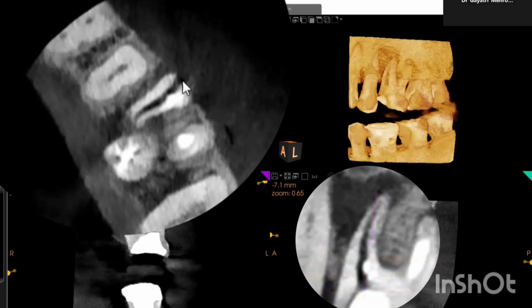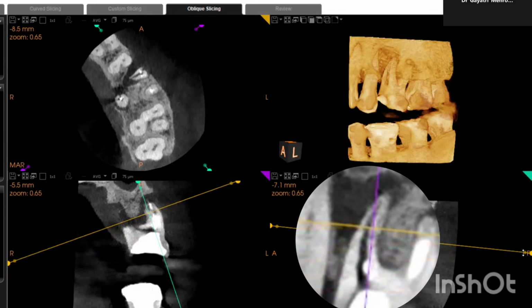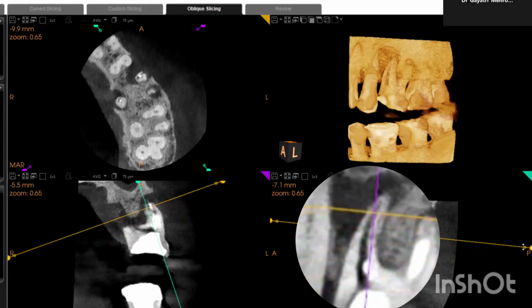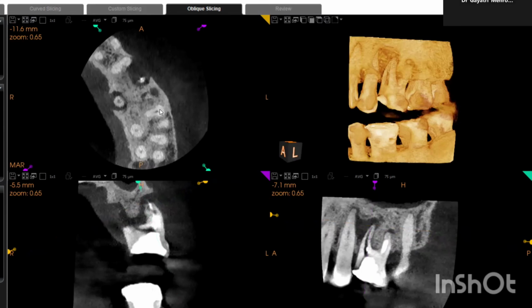The fracture plane is running along with this, and finally through the entire root. See, I'm coming to the end of the root and the fracture line is still there. It's continuing and finally it's ending at the root tip or the root apex, that is the end of the root. So here is a case, there is a fully displaced vertical root fracture with respect to this